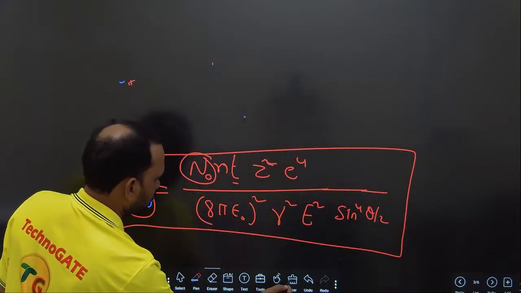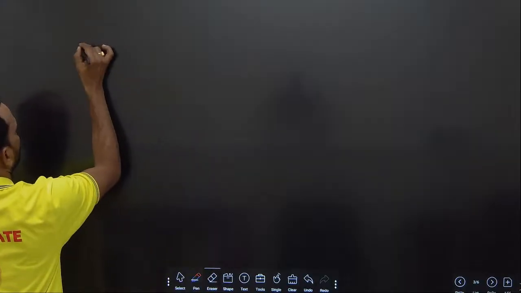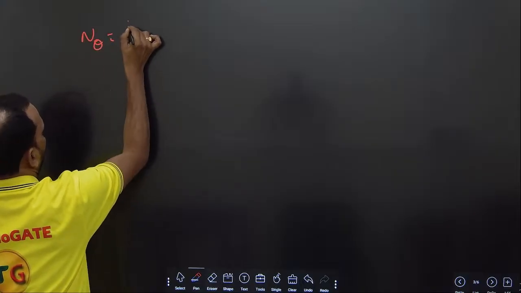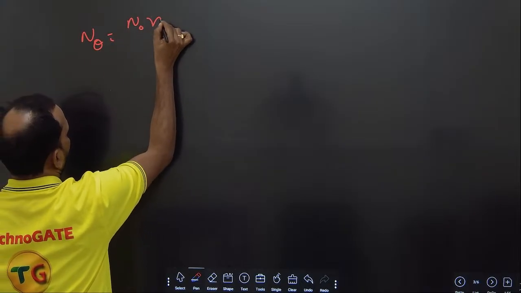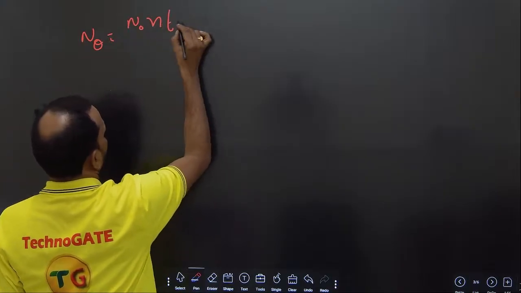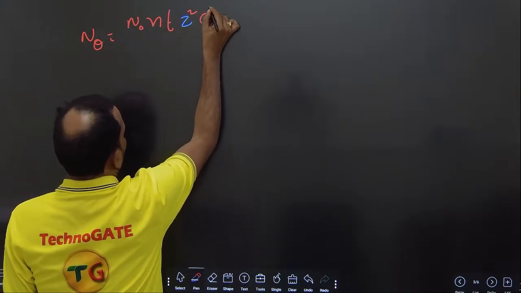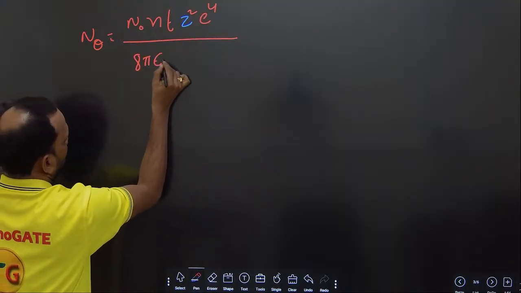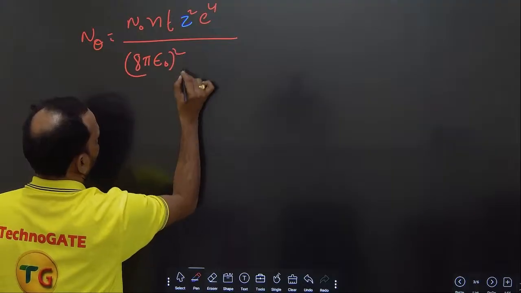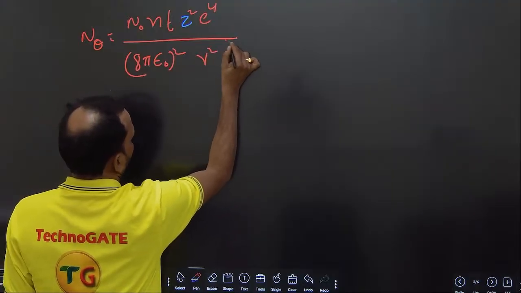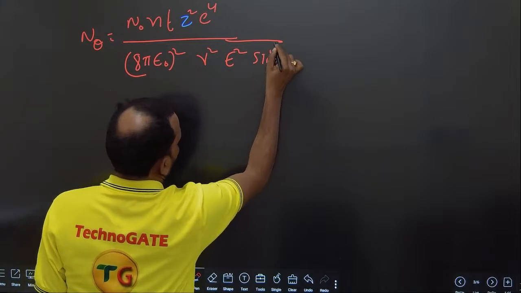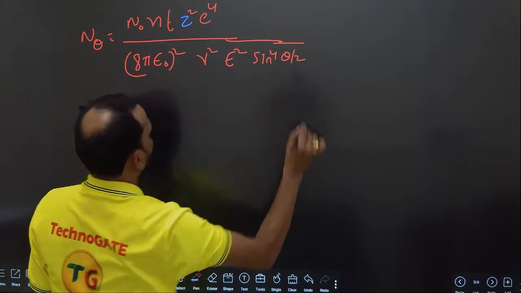Once again I will write here: N theta is equal to N naught into n into t into Z square e power 4 by (8 pi epsilon naught) whole square into r square into E square into sin power 4 theta by 2.